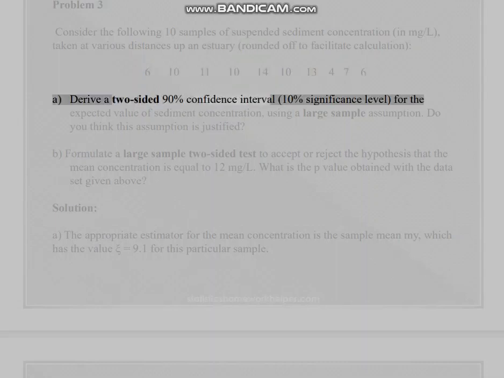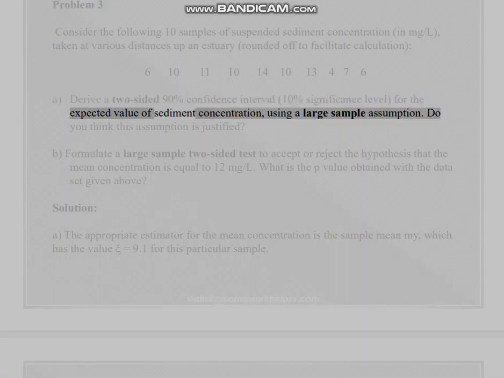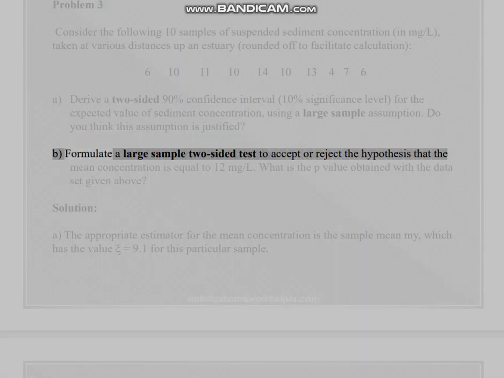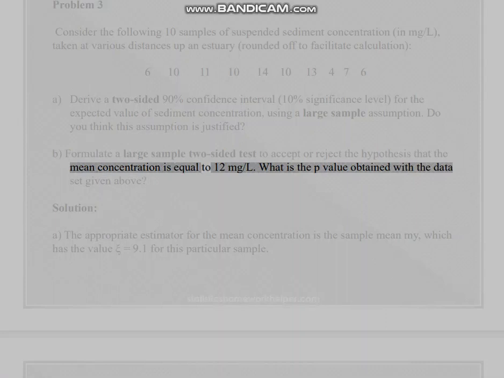A. Derive a two-sided 90% confidence interval, 10% significance level, for the expected value of sediment concentration, using a large sample assumption. Do you think this assumption is justified? B. Formulate a large sample two-sided test to accept or reject the hypothesis that the mean concentration is equal to 12 mg per liter. What is the p-value obtained with the data set given above?